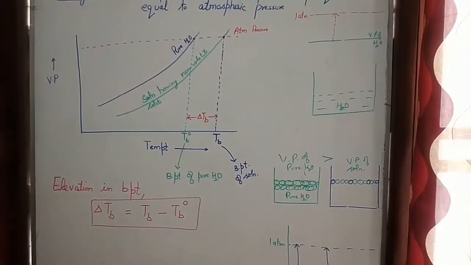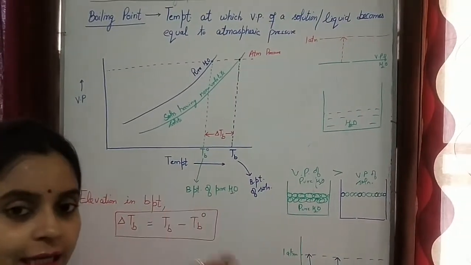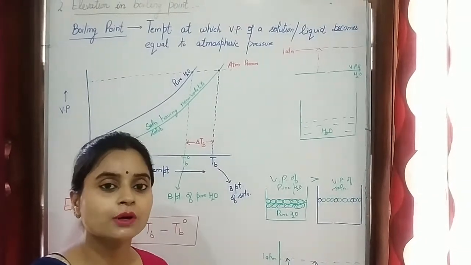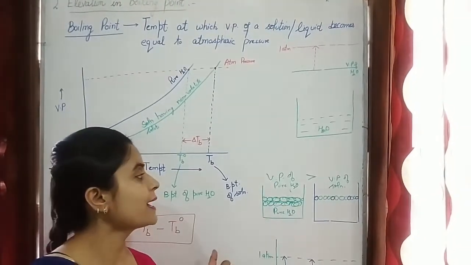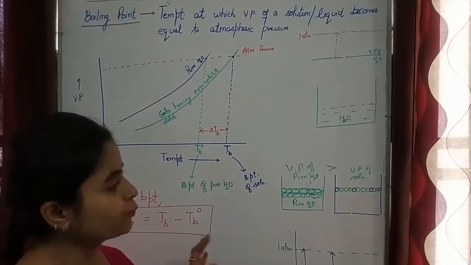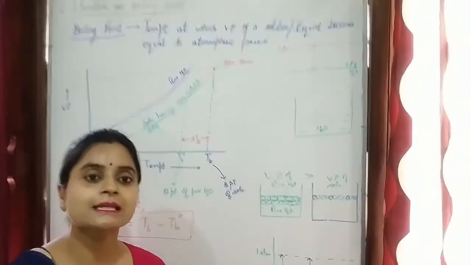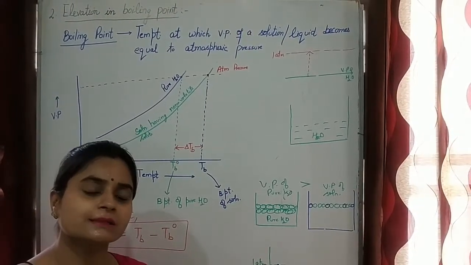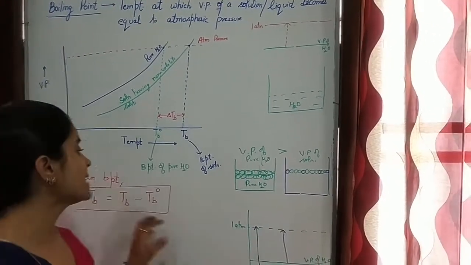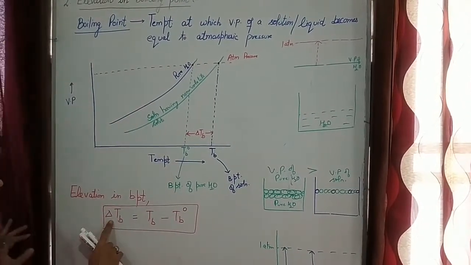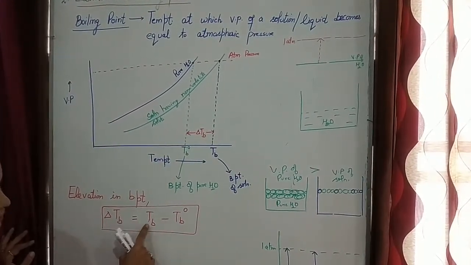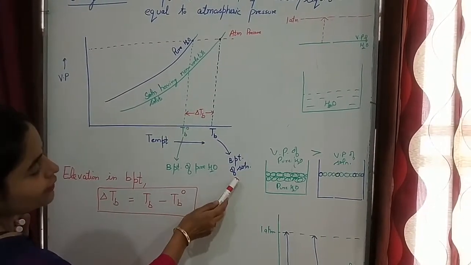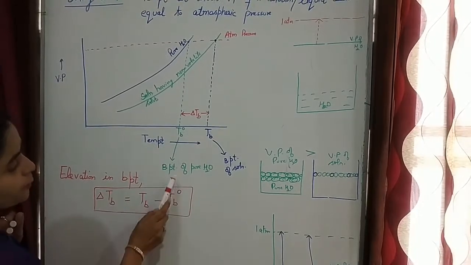So what do you mean by elevation in boiling point? That is the increase in the boiling point of solution having non-volatile solute in it is known as elevation in boiling point. Or you can say the increase in the boiling point of water on addition of non-volatile solute to it is known as elevation in boiling point, which is given by delta TB, which is equal to TB minus TB naught. And I told you that this TB is the boiling point of solution, whereas TB naught is the boiling point of pure